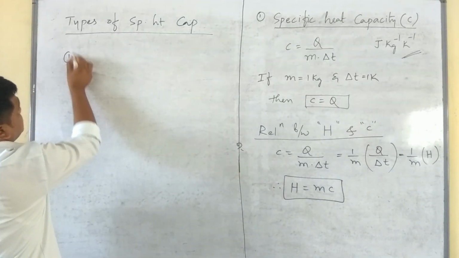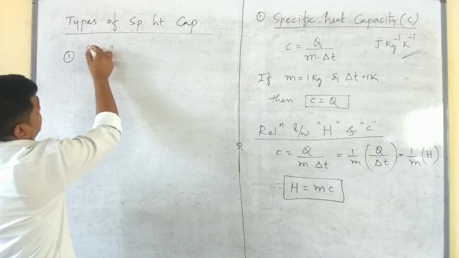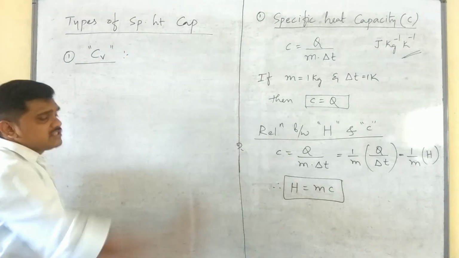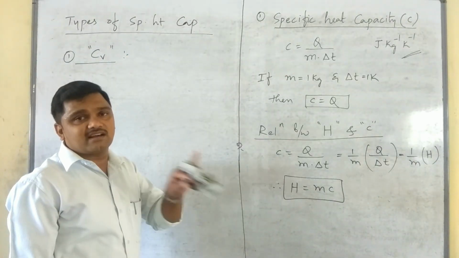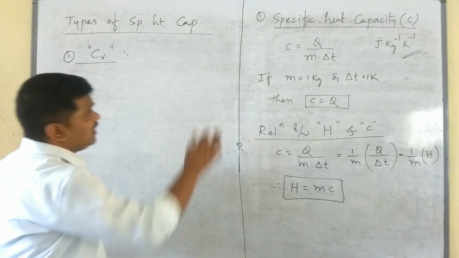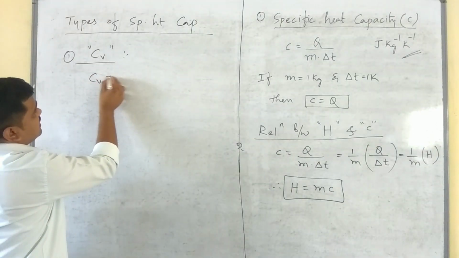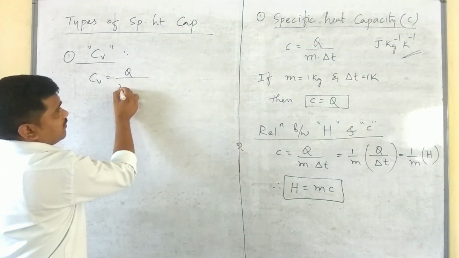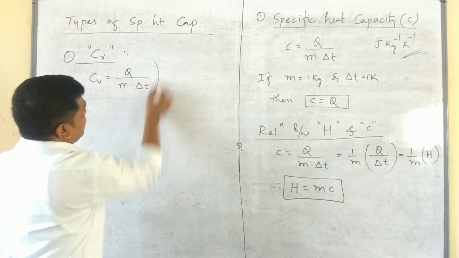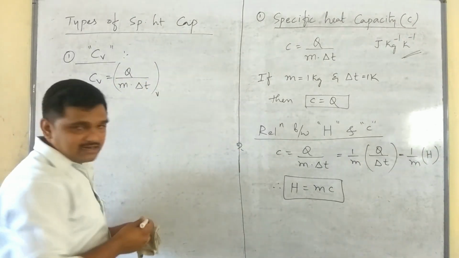First one, Cv. Cv means specific heat capacity at a constant volume. And Cv can be defined as Cv is equal to Q divided by m into delta T, and we write V here.